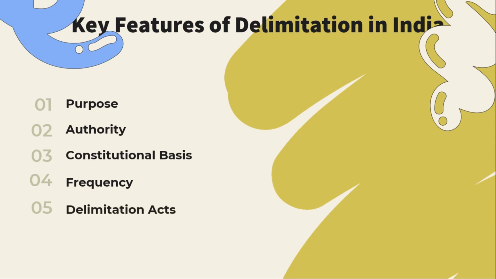And also there are the Delimitation Acts. This process is governed by the Delimitation Acts passed by Parliament. Major acts were enacted in 1952, 1962, 1972, and finally 2002. Now we must know the process of delimitation. First, the census data.